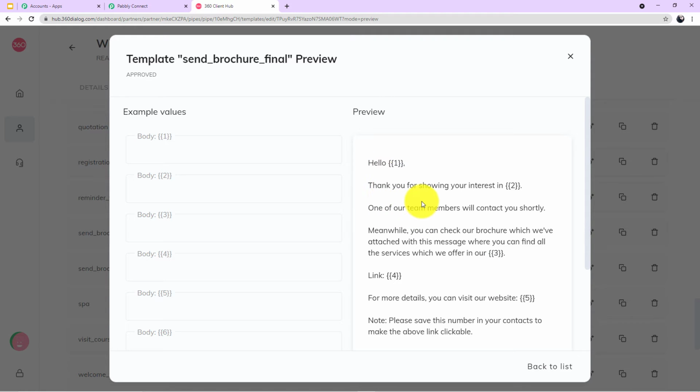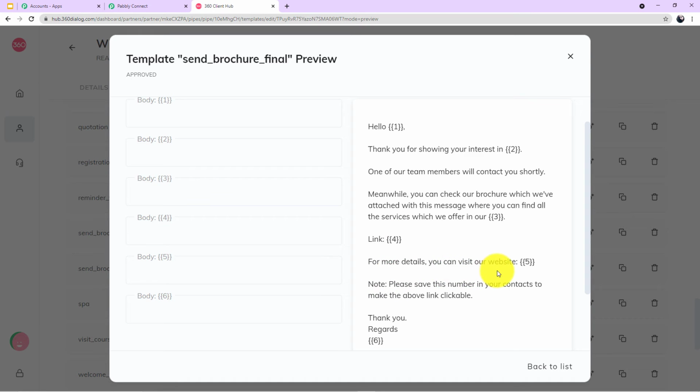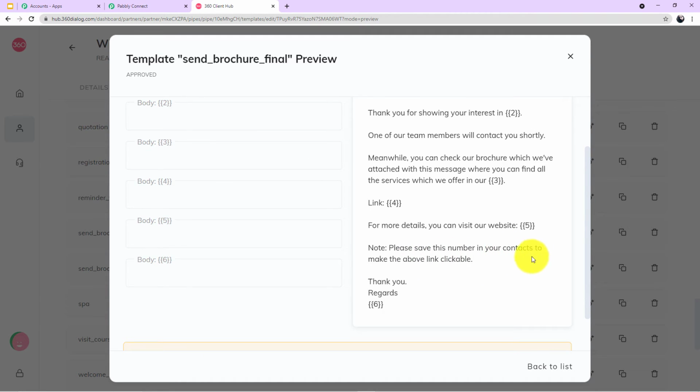Hello, thank you for showing your interest in. One of our team member will contact you shortly. Meanwhile, you can check our brochure which we have attached with this message, where you can find all the services which we offer in our link. For more details, you can visit our website. Note, please save this number in your contact to make the above link clickable. Thank you. Regards.